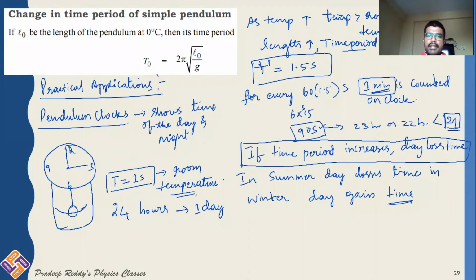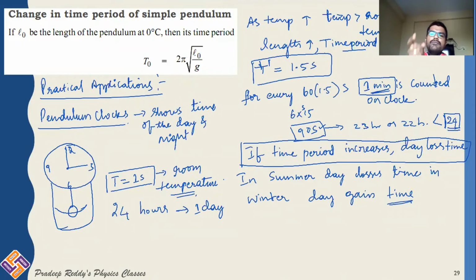If the length of the pendulum decreases, the time period decreases. Instead of 60 seconds, it will oscillate 60 times in only 40 seconds. So for every 40 seconds, the minutes hand will move one minute.